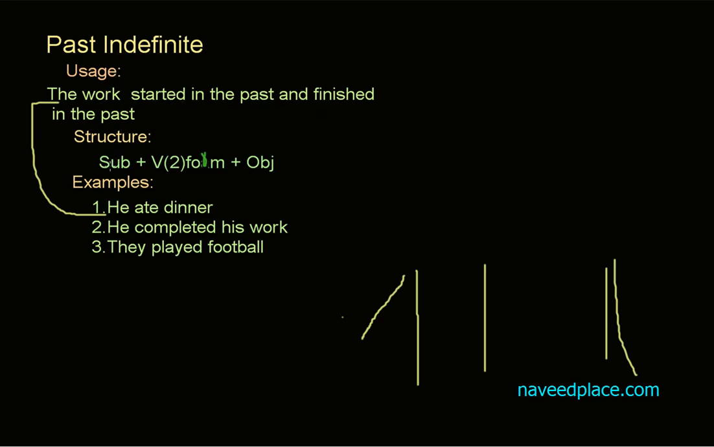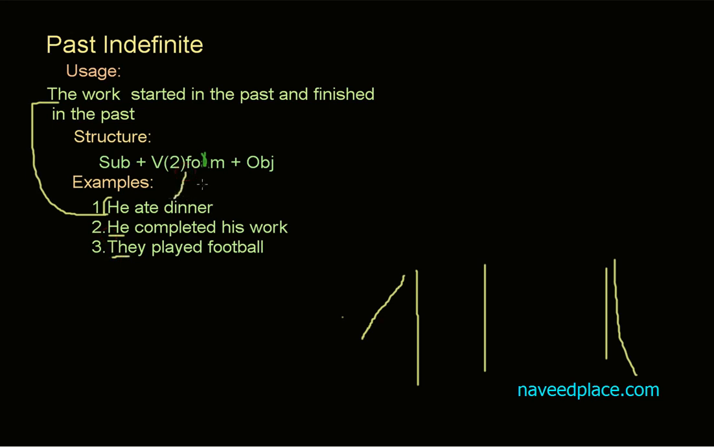Now it's time to see the structure of past indefinite. The structure is here: subject, verb, and object. What is meant by subject? Subject means doer. It can be me, it can be you, he, she, Naveed, it can be anyone. So here we have he, here we have he, and here we have they.